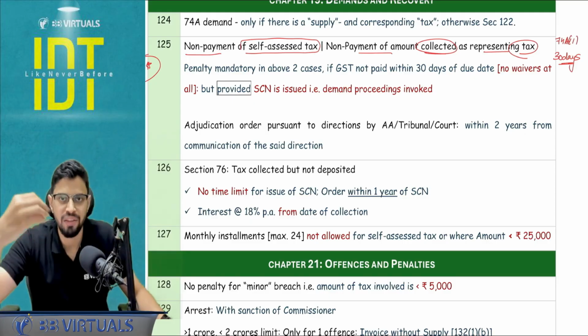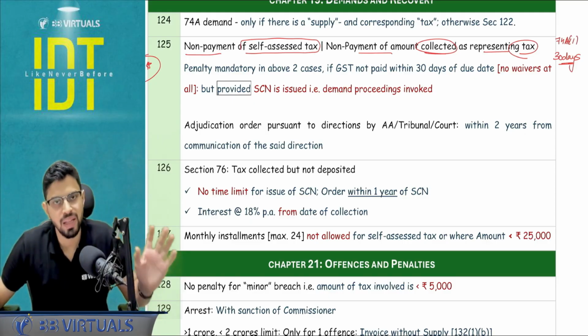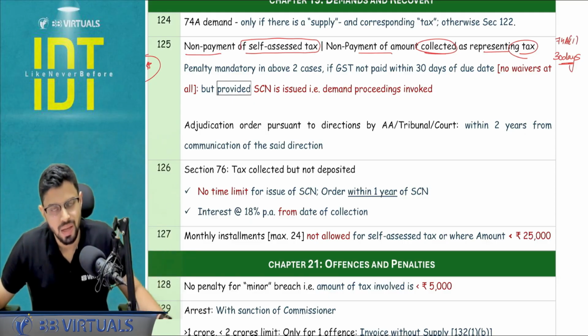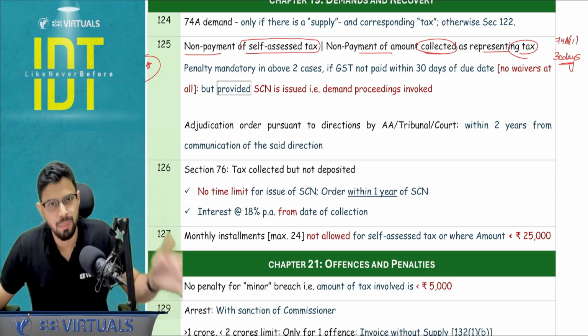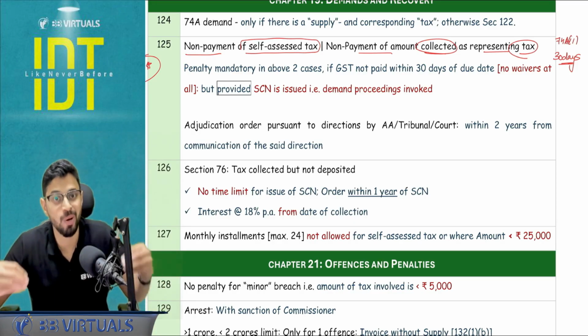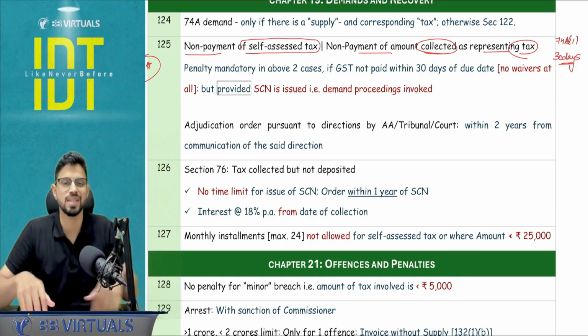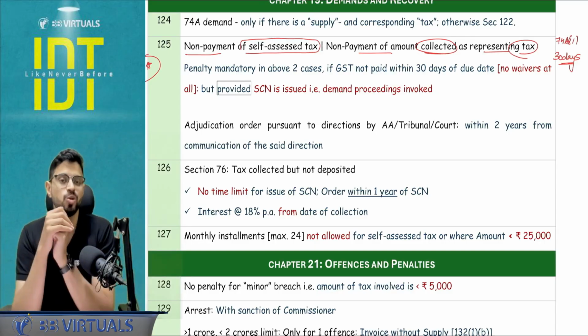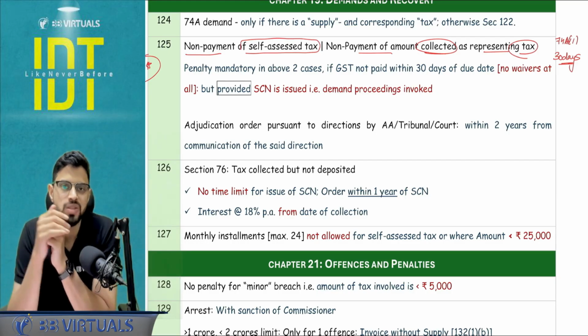And today, let's say I file the GSTR 3B. I pay the interest. I pay the late fee. Will I be paying any penalty on my own? No, because there is no show cause notice. I hope you're able to understand this and then remember it for the exam, that unless and until the show cause notice is there, there will be no involvement of 74A.